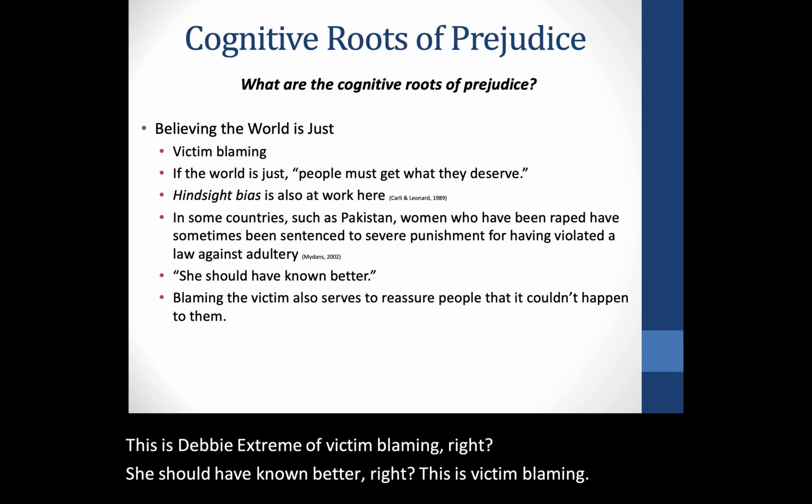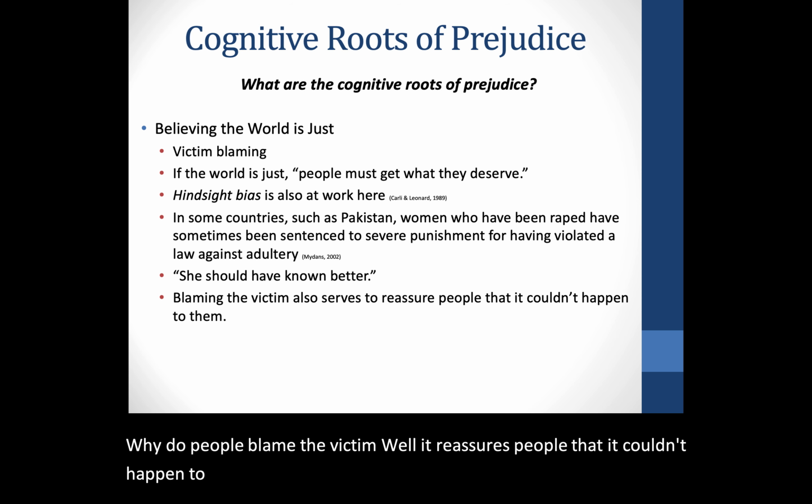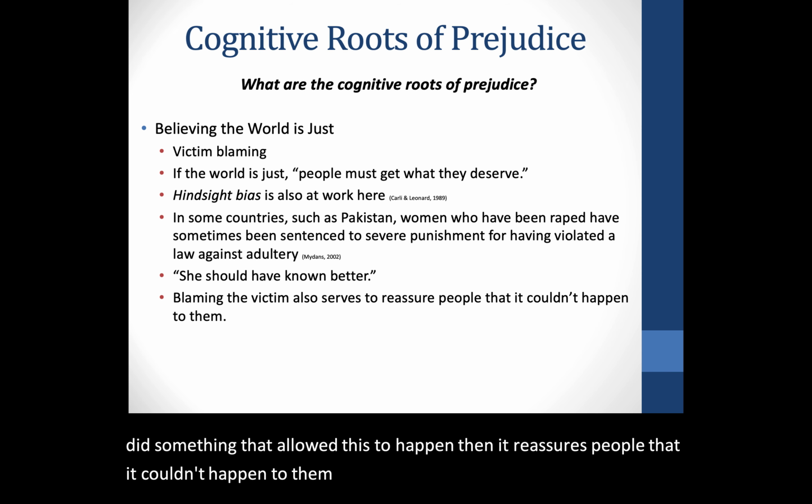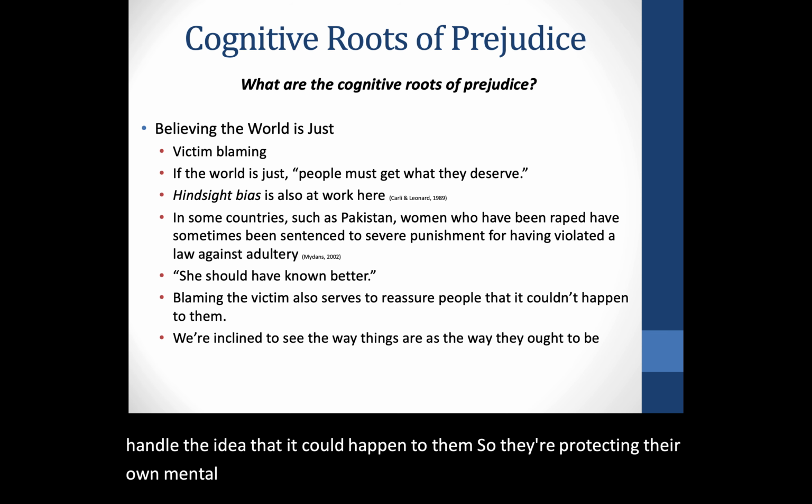So why do people blame the victim? Well, it reassures people that it couldn't happen to them. If people were to believe that anybody could be a victim, then they're afraid that they are just as likely to be a victim. But if you blame the victim and say, oh no, this is your fault, you did something that allowed this to happen, then it reassures people that it couldn't happen to them. So when people are blaming victims, they can't handle the idea that it could happen to them, so they're protecting their own mental state when they do that.